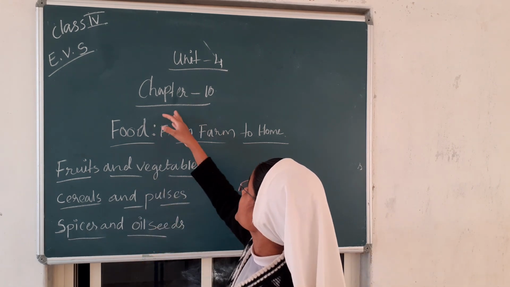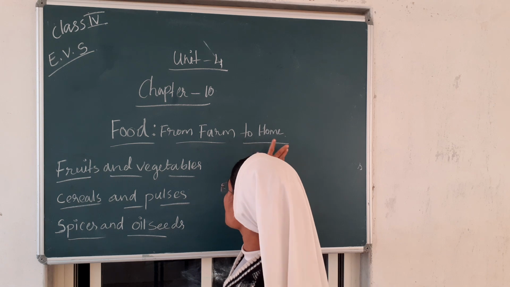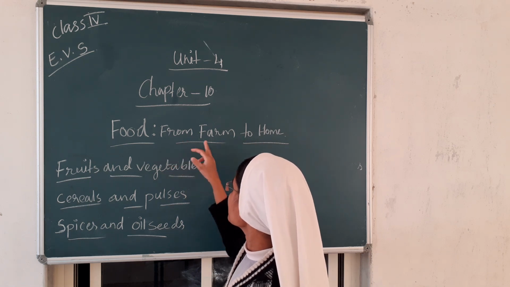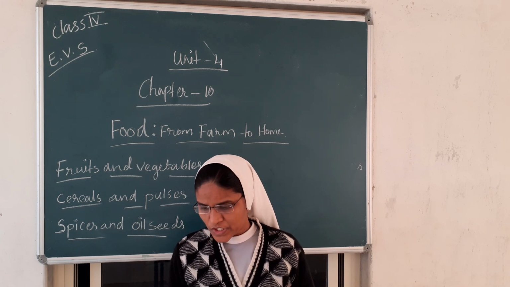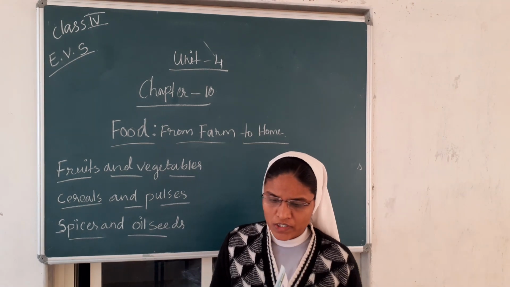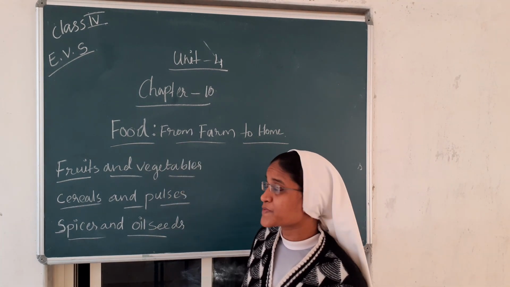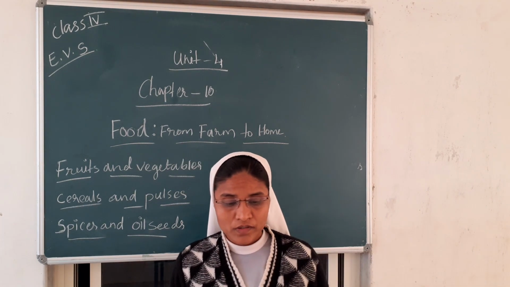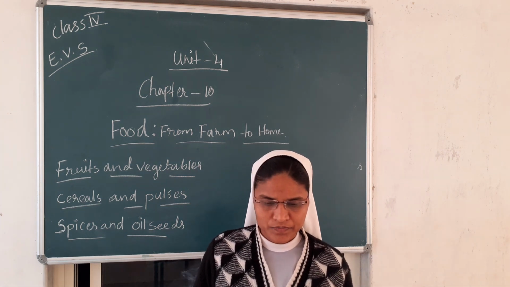The name of the chapter is Food from Farm to Home. Here you see page number 61. The topic of the chapter is Food from Farm to Home. Farm means cultivation. To home.